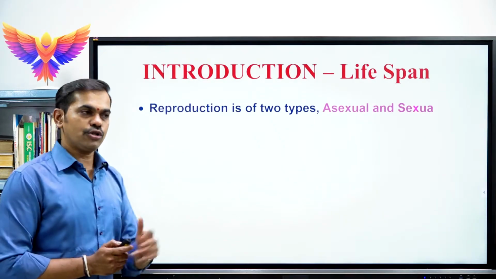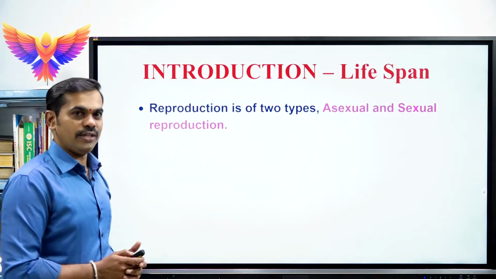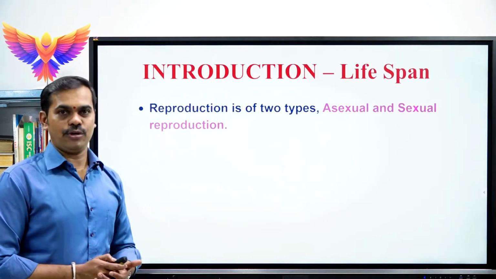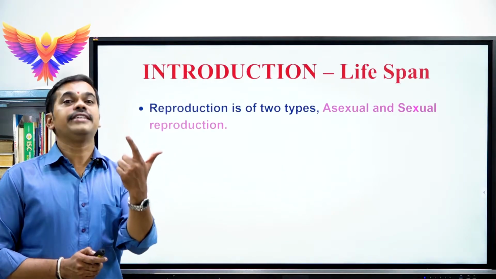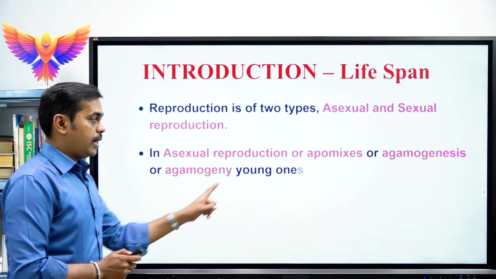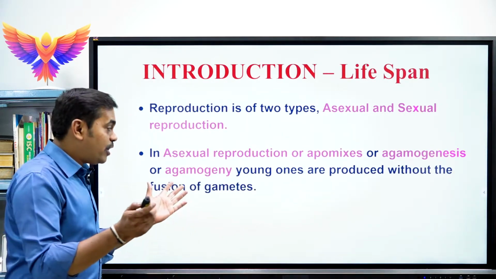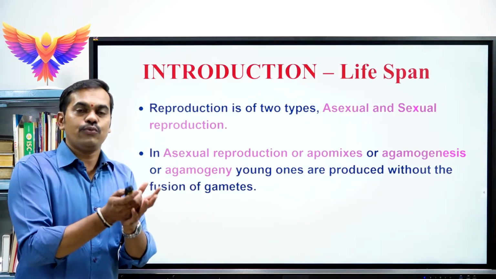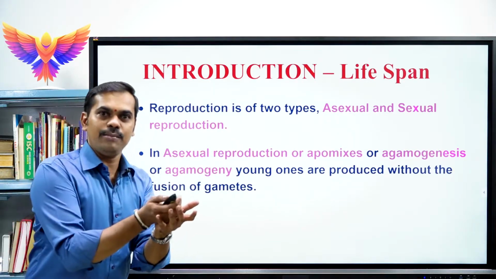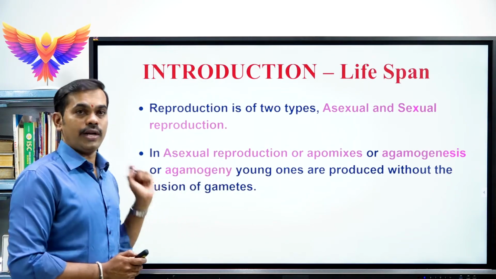See, under reproduction we have two different types. The first one is called asexual reproduction and the second one is called sexual reproduction. In asexual reproduction, the young ones are produced without the fusion of gametes. That is, without the fusion of male gamete and female gamete, the young ones are produced. That is called asexual reproduction.